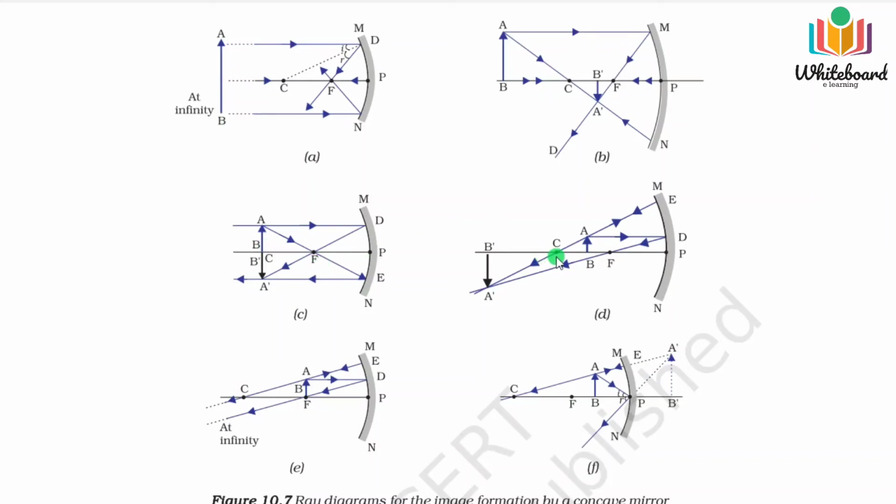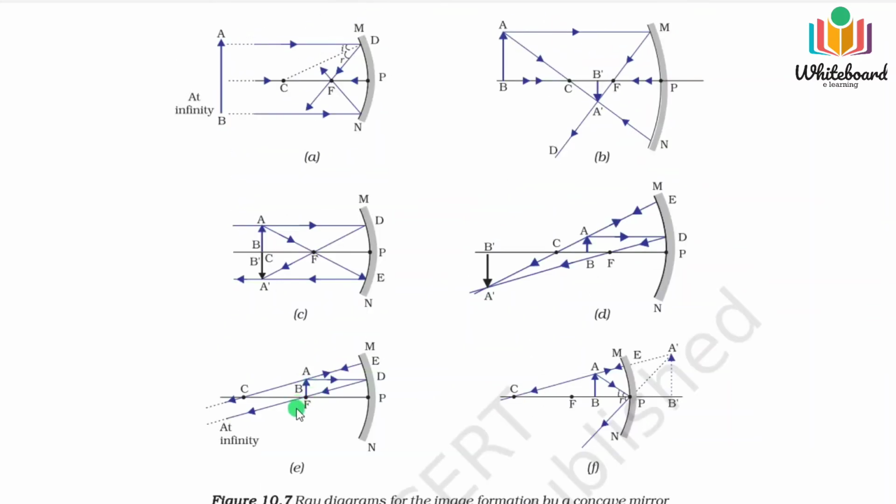Here you can see we have further brought the object in between the center of curvature and the focal point, and you can see we have taken one parallel ray which is passing through the focus, and we have taken one ray which falls on the concave mirror, and after reflection it will come back to this point. Actually these two rays intersect at this point, so the image will be formed here, that is also real and inverted.